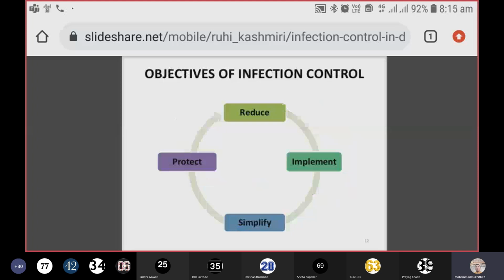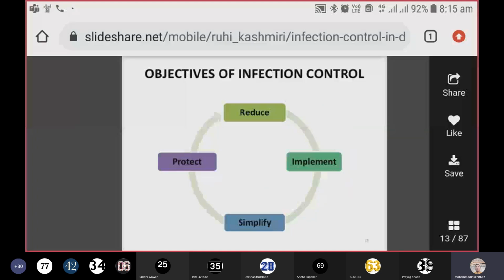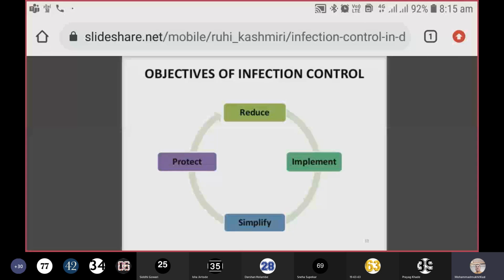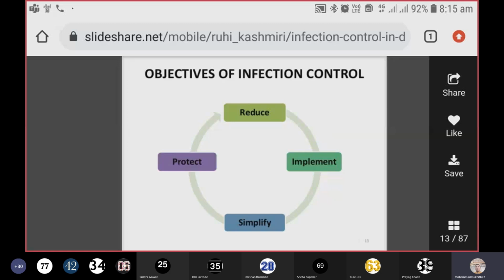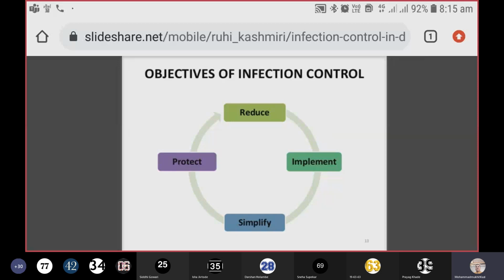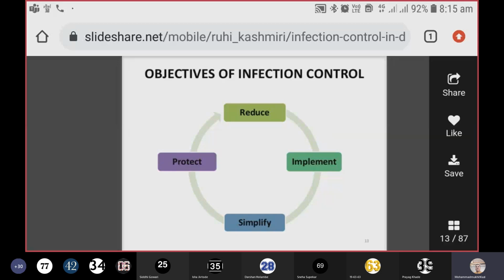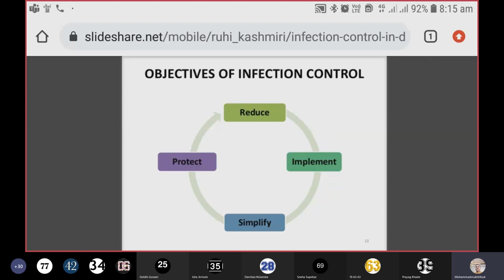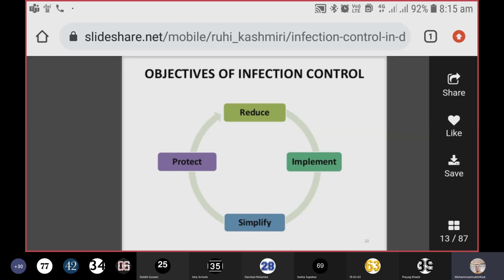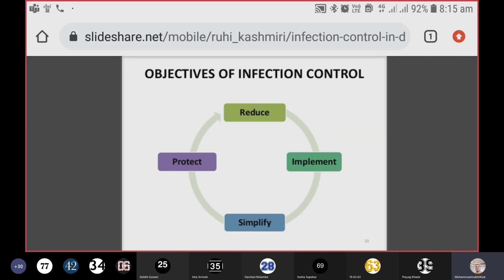So what are the objectives of infection control? It is not possible to claim that we have a zero infection rate in our hospital, because we are not aware of where we introduce infections into our patients or even to the healthcare workers. The people who work in the hospital will also get infections. The best example is needle stick injuries from a positive patient to a healthcare worker, either doctors, nurses, or paramedical workers.